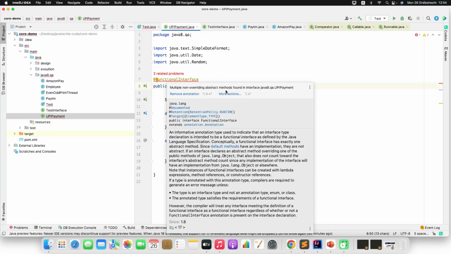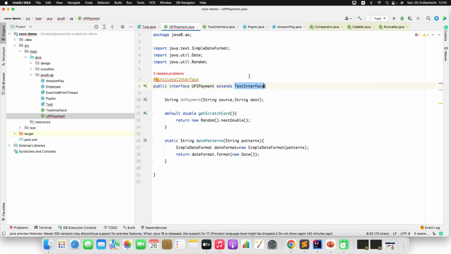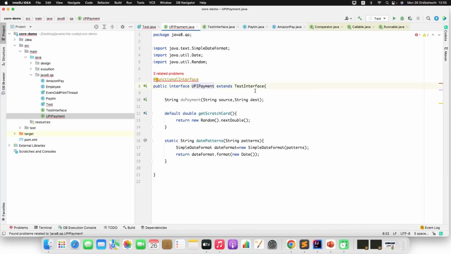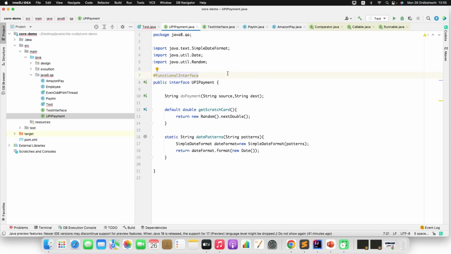Multiple non-overriding abstract methods found in interface API payment. That is why it will not be considered a functional interface. You can remove this, and now it will act as a normal traditional interface. Okay, so this is how you can extend, but if you are extending, your functional interface will behave as a normal interface. So let me remove this. That's fine. Now let's move to the next question.